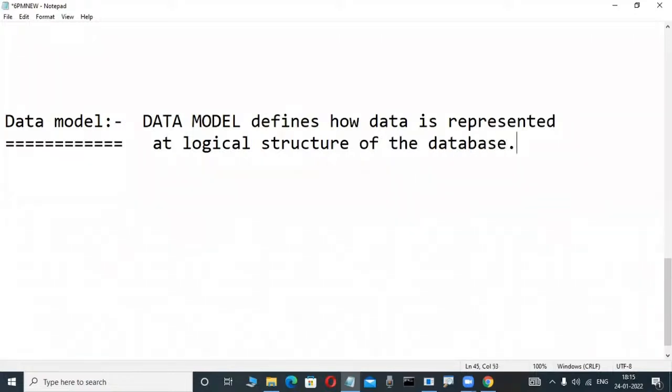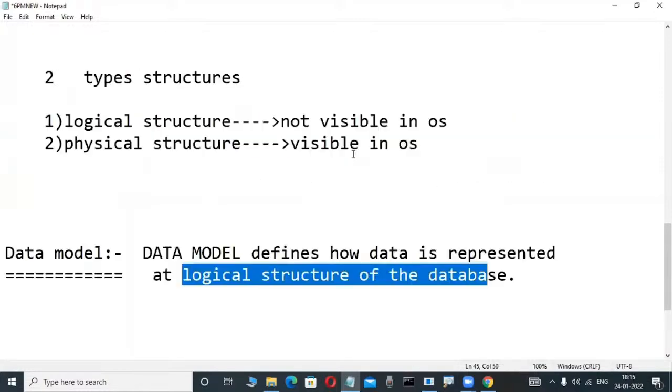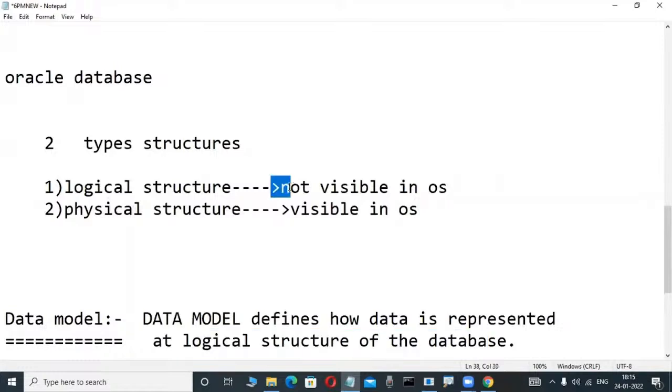And now check it out. Observe the screen. What is a logical structure? As I told in previous classes, a structure which is not visible in the operating system is called a logical structure. Maybe you are creating a table, which is not visible in the operating system, but that structure is visible in the database. Very good.